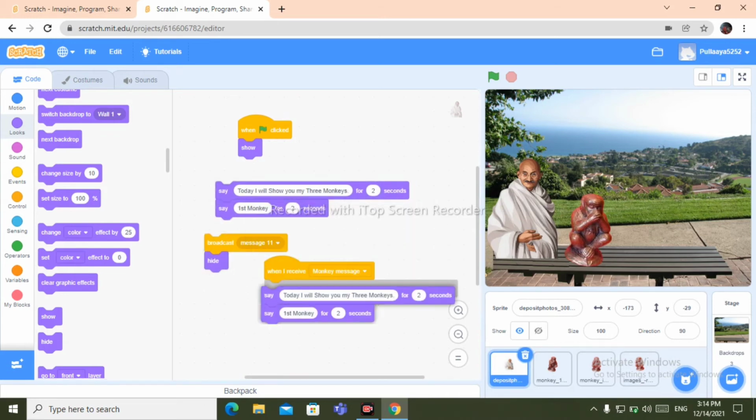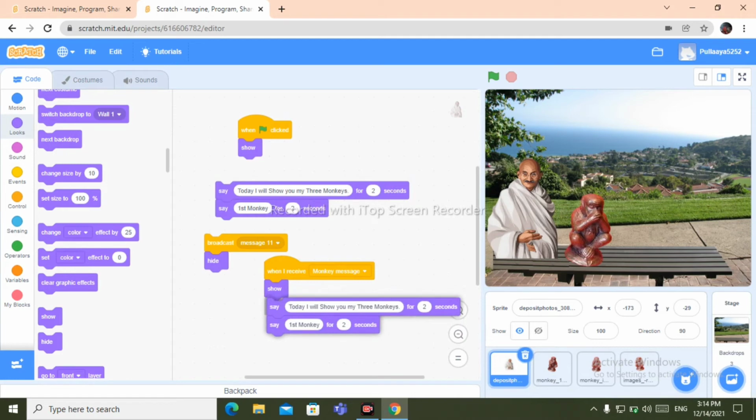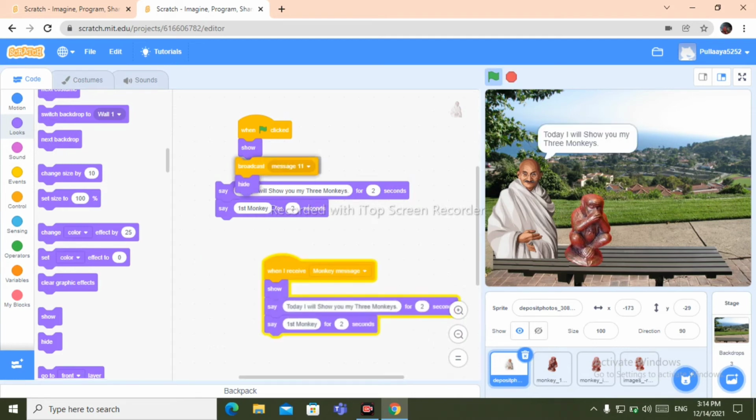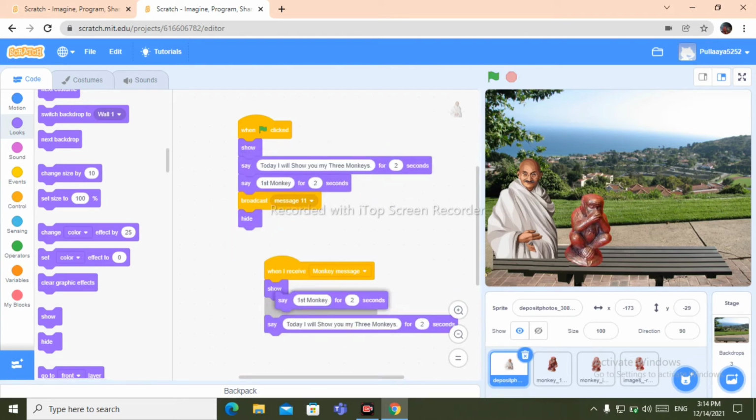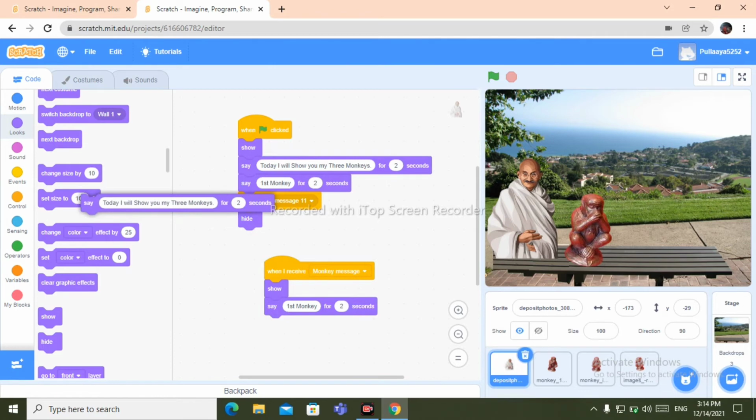Just duplicate it, put it here, just remove this block, type here second monkey, okay.